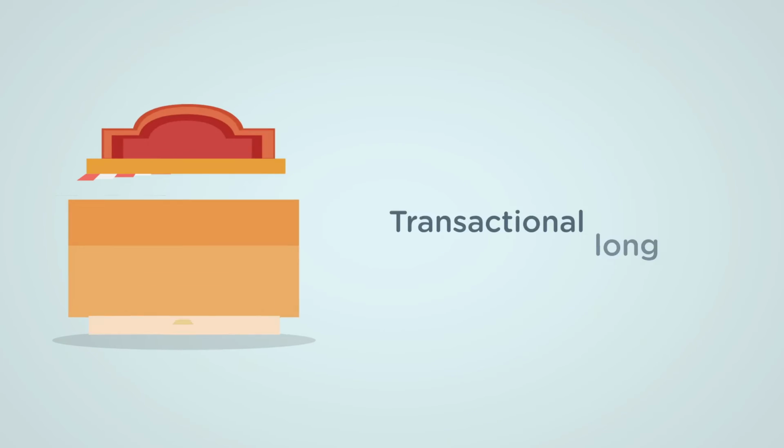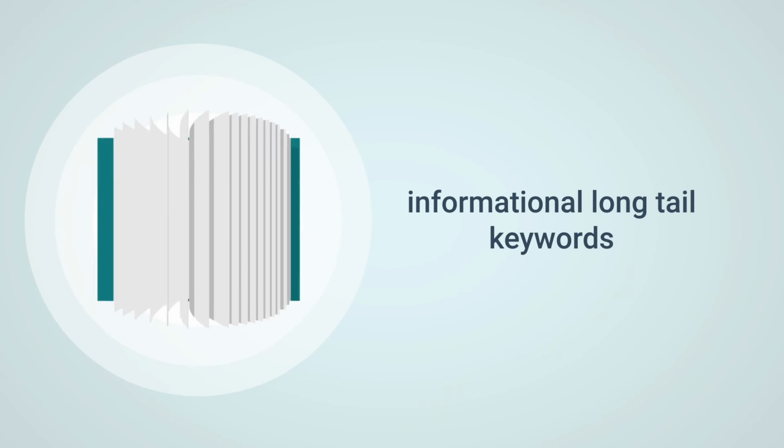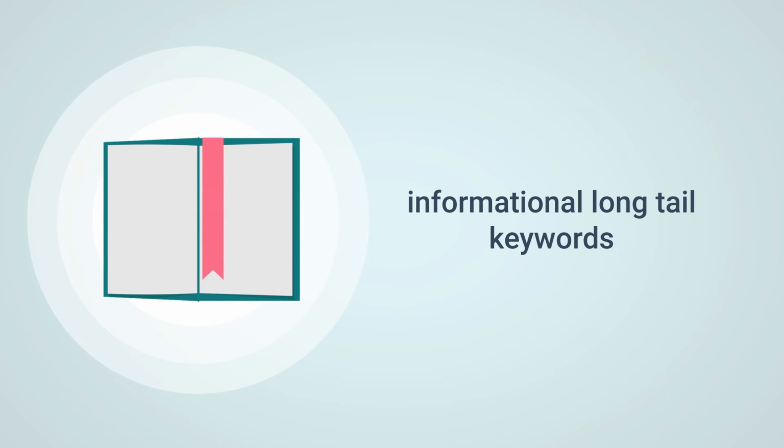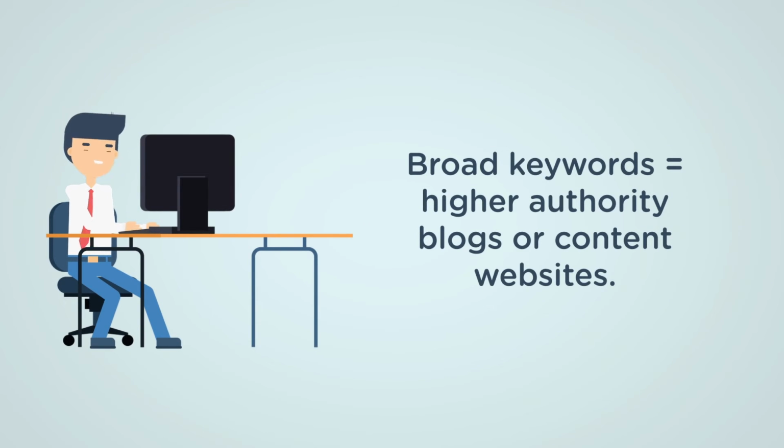If you have an e-commerce website or an online store that is selling products, then you should target transactional long-tail keywords. Whereas if you have a content-based website or blog, then you should target informational long-tail keywords. Broad keywords are best suited only for higher authority blogs or content websites.